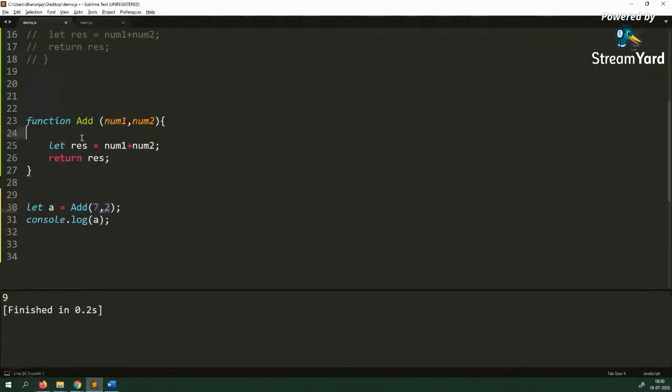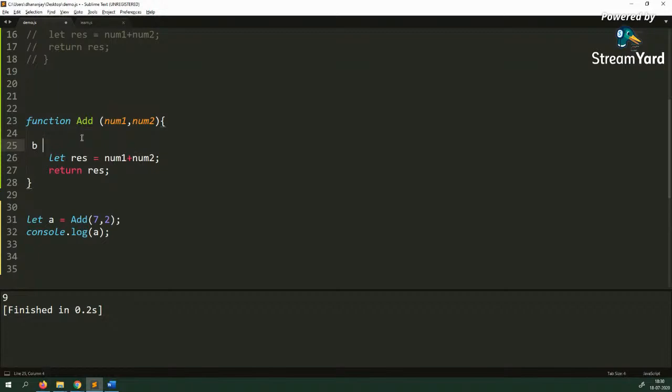So here, if you check console.log arguments.length, you should get a value 2, because with each parameter in the function, JavaScript passes one extra parameter called arguments, and that arguments is like an array. It is not an array, but it is like an array, like an object, and it contains information about all the parameters you are passing in that.